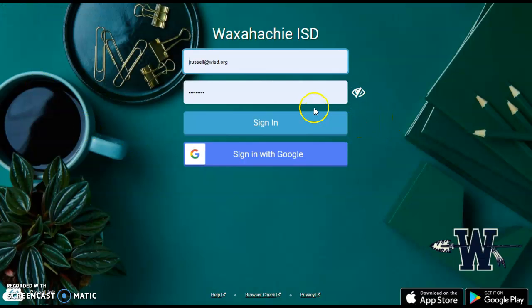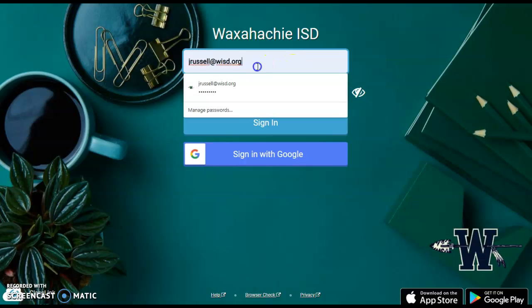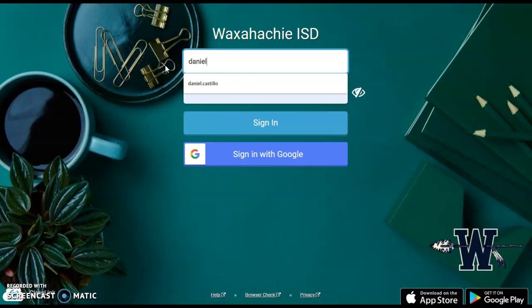Alright, so the first thing you have to make sure of is that you are at this web address. It's the launchpad for WISD. When you are logging in, it has to say Waxahachie ISD up top. And then when you get here, you're going to type Daniel dot Castillo.